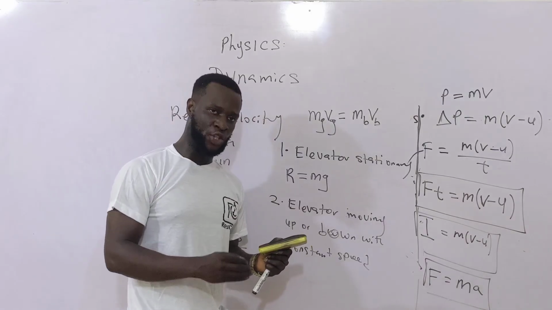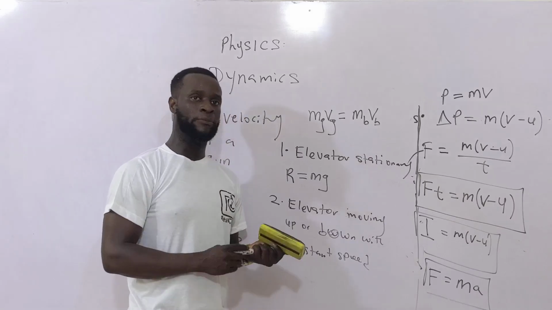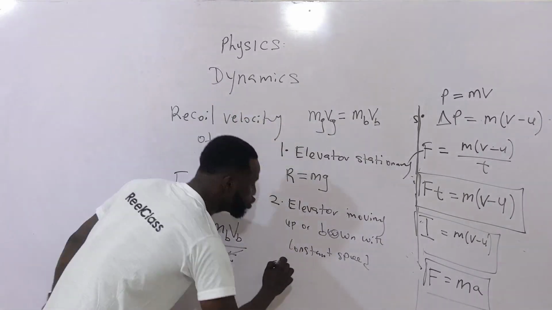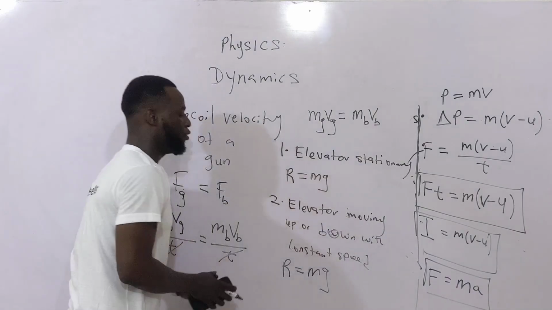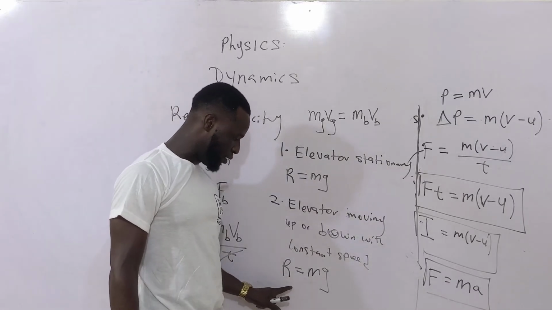The normal reaction you are going to experience, the tension on the cable, will still be equal to your weight or the weight of the elevator, depending on how the question is framed. So R will still be equal to mg, where R is the reading, your apparent weight, the tension on the string.